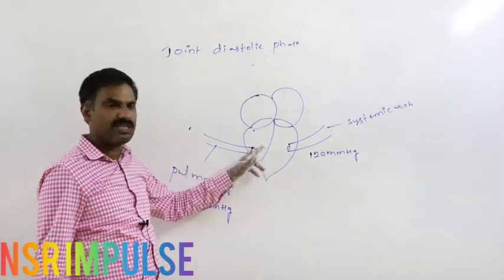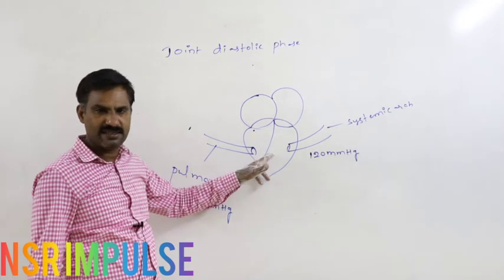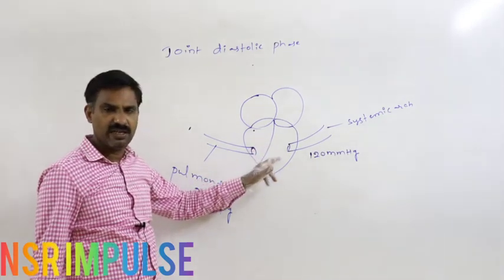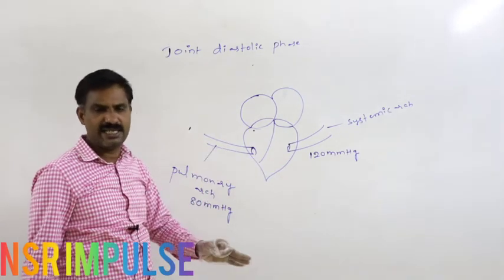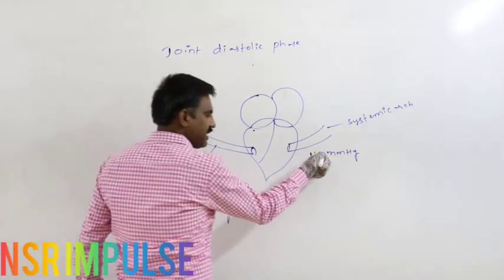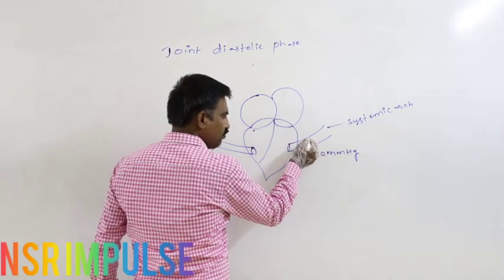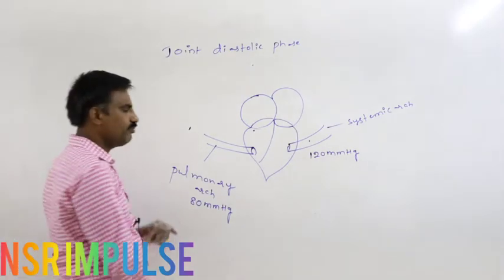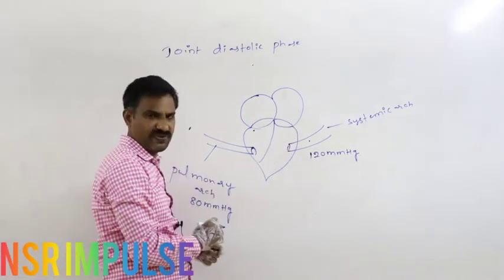As both sides of the ventricles start to relax, pressure inside the ventricle gradually decreases. Whenever this pressure starts to decrease, blood tries to flow reversely from both the arches at first.